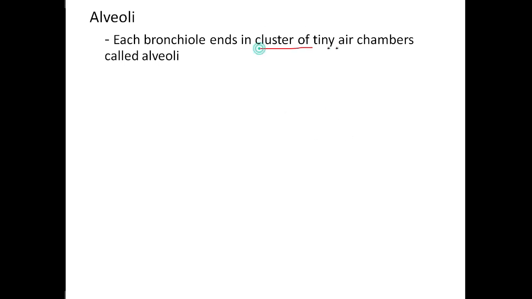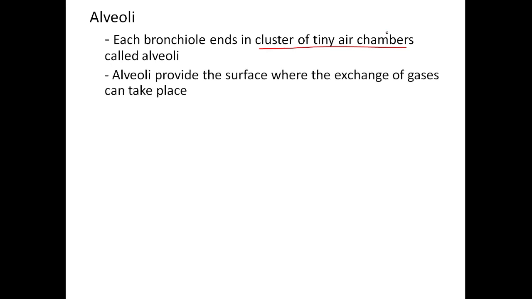All the air that we are inhaling reaches the alveoli at last. Alveoli provide the surface where the exchange of gases can take place. So it is the place where the gaseous exchange takes place. Gaseous exchange means oxygen is getting into the blood and carbon dioxide is liberated from the blood. So this exchange takes place in the alveoli only.